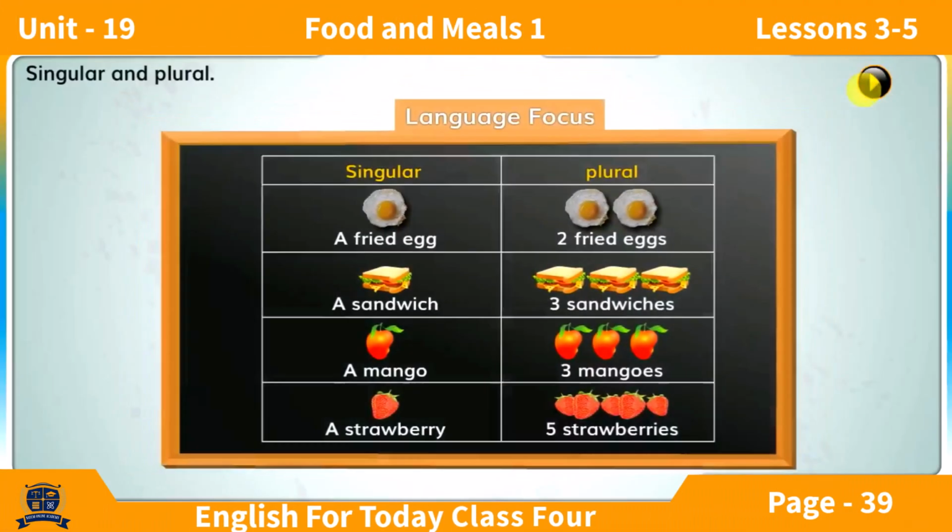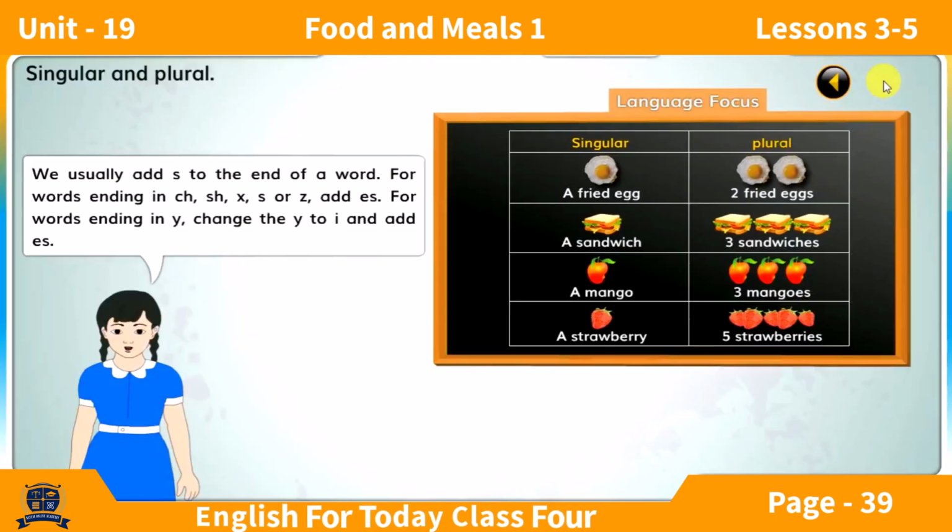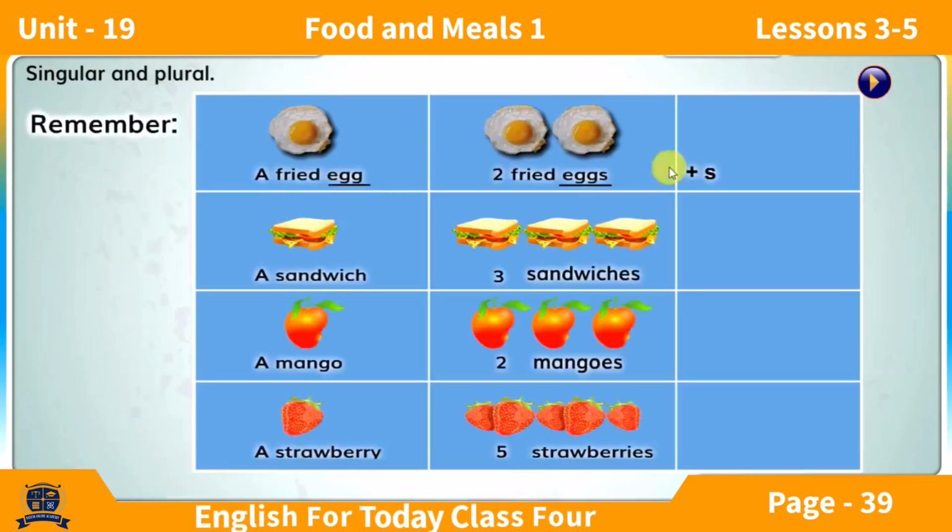Singular and plural. We usually add s to the end of a word. For words ending in ch, sh, x, s, or z, add es. For words ending in y, change the y to i and add es. Click on the plural words. Remember,